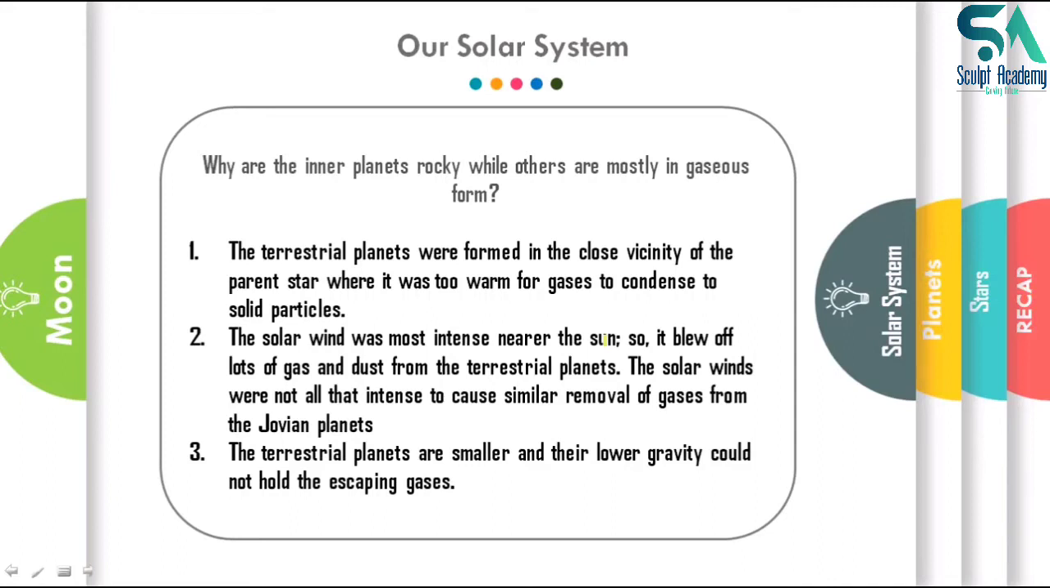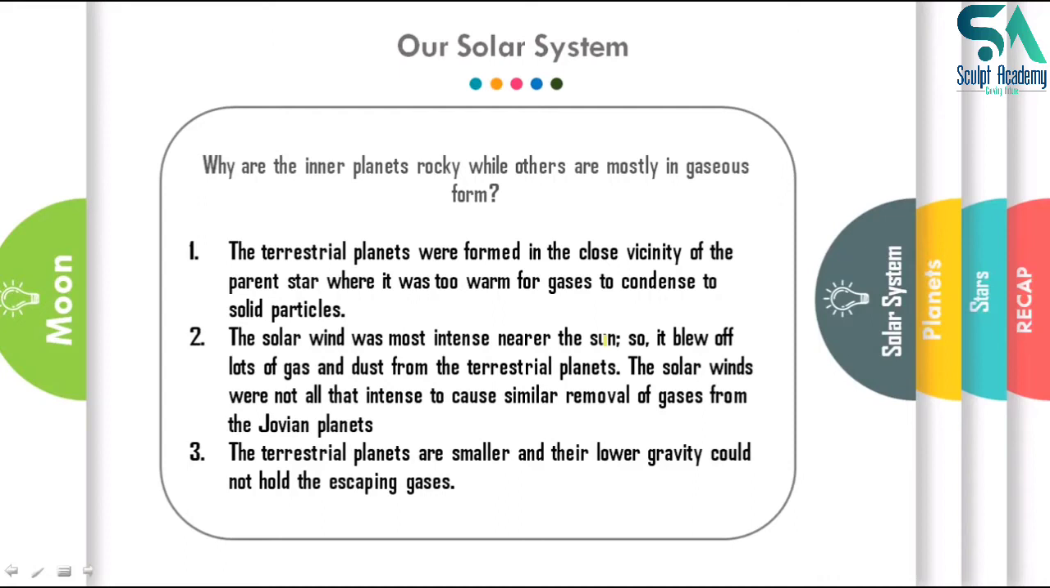So what these gases did, they formed the atmosphere, and the rest of the lighter gases flew away. The solar winds were most intense near the sun, and hence they blew off lots of gases and dust from the terrestrial planets. All the dust and lighter particles were blown off by the solar winds, and could not condense into a planet. Hence the density of the planet is higher, because all the mass in the terrestrial planets comes from solid, highly dense material, and heavier particles could not be blown away by the solar winds.